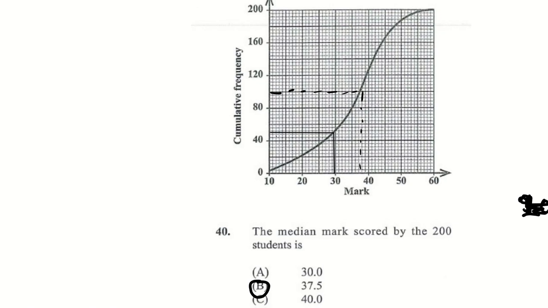So 35 is here. 5, 10, 15, 20, 25, 30, 35. And then 35, 36, 37. Right here.